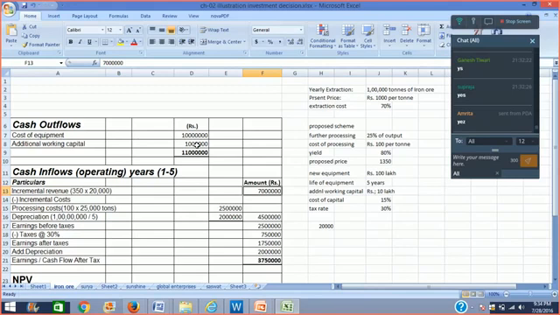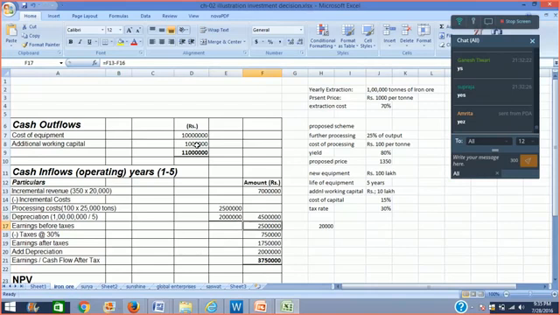But what are the incremental costs? There would be a processing cost of rupees 100 on 25,000 tons, because the processing cost would be on every unit of input, even though output is 20,000. So we will have 25 lakhs going in processing cost. Plus we will also have depreciation, which is in the straight line method with no salvage value. So on the complete 100 lakhs you will have depreciation for 5 years, which makes it 20 lakh rupees per annum. So 45 lakh rupees are your total incremental costs. So the earnings before taxes are going to be 25 lakh rupees.